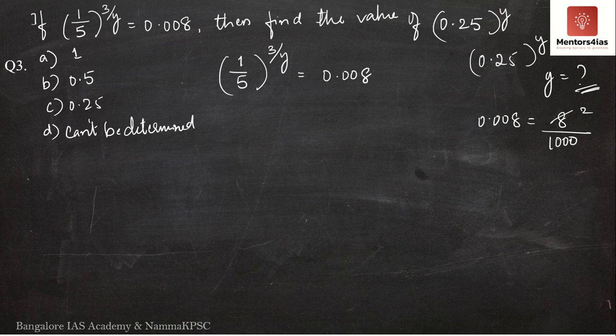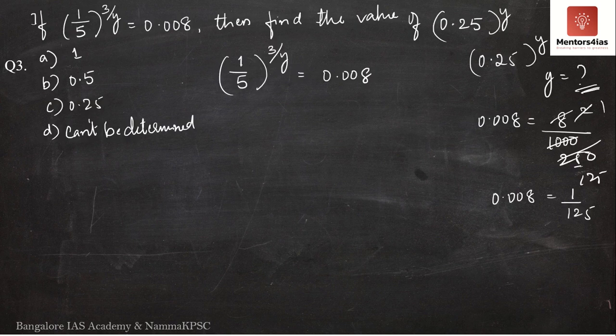Now I can write 1000 as 10 into 100, where 4 25 times is equal to 100. So 25 into 10, this is 250. Again 250 is divisible by 2, 1s are 1, 25s are. Meaning what? I can write 0.008 as equal to 1 by 125.